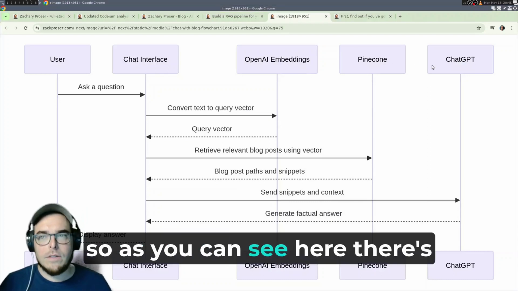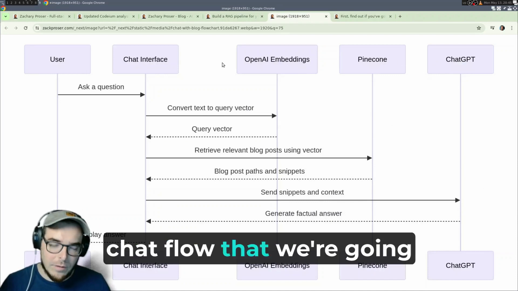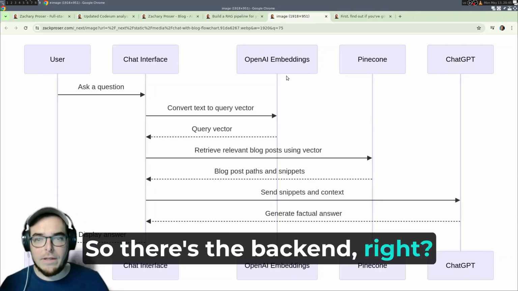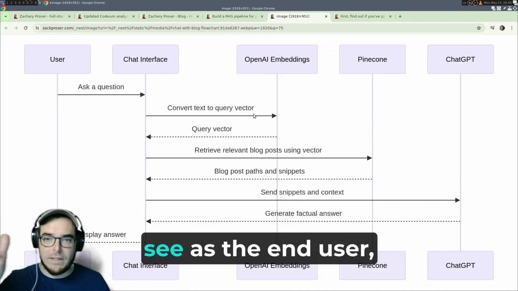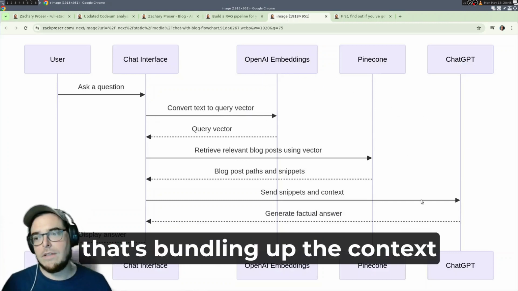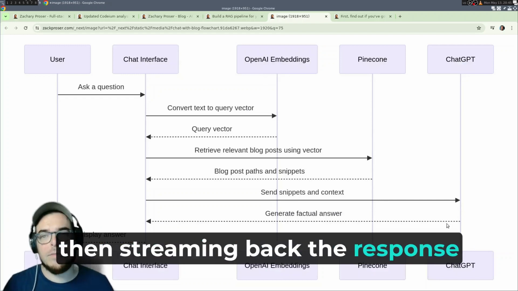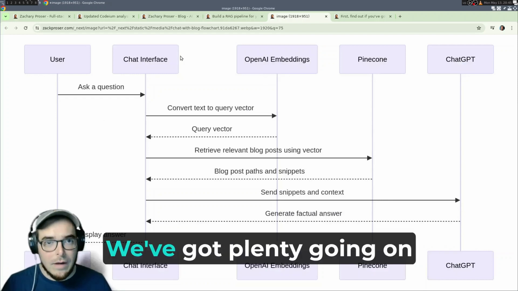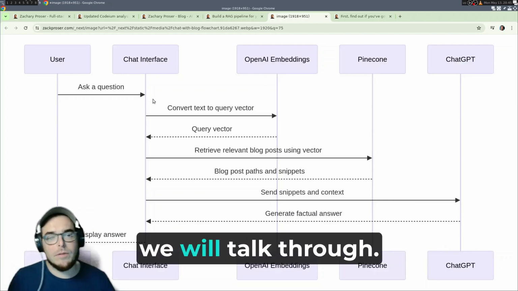Okay, so as you can see here, there's really two major pieces in this chat flow that we're going to talk through. So there's the backend, right? And that's handling everything after the chat interface. So all the things you can't see as the end user, that's the embeddings, that's the vector search, that's bundling up the context and sending it to the LLM, and then streaming back the response from the LLM to the front end. We've got plenty going on in the chat interface. That's a React app that we will talk through.